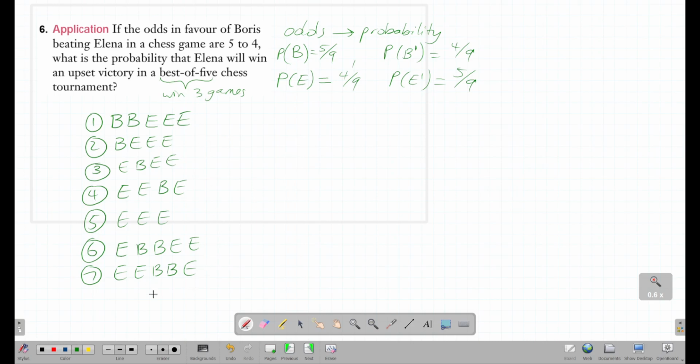So we're going to check that they're all the possibilities. You could list out all of them like this, or you could draw a tree diagram. This is a bit more foolproof if you draw the tree diagram. You get to see what is going on. The difficulty of this is that we don't actually need to draw all of them. So I'll write Elena and Boris for this.